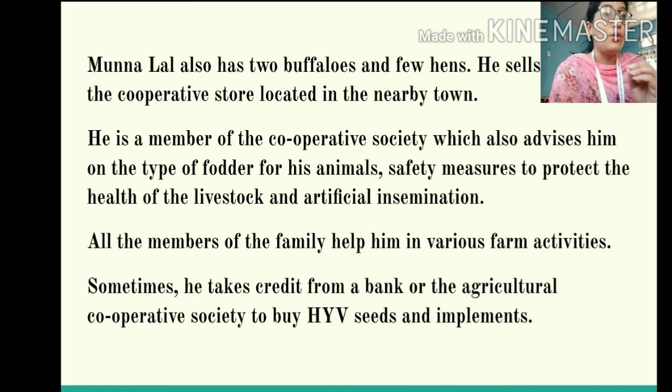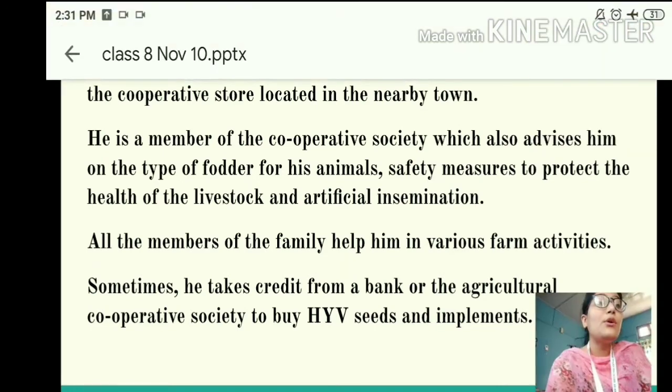Credit means loan, borrowings. When we borrow money from someone, that is known as credit. So sometimes he takes credit from a bank or some other agricultural cooperative society. A cooperative society is formed by the farmers together who save their money in that society, and whenever someone is in need, they can take that money as a loan. So when Munna Lal is in need of money, he can take a loan or credit from that cooperative society in order to buy the seeds or the various agricultural tools and equipment.